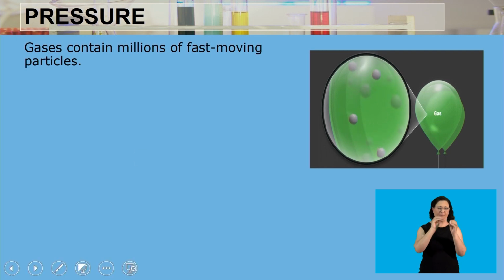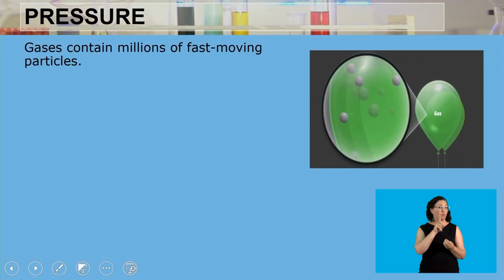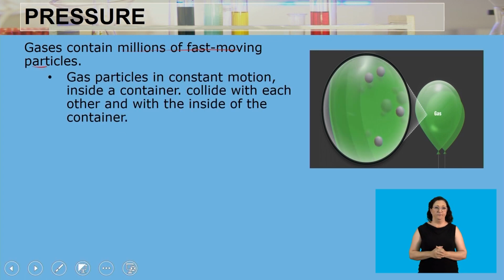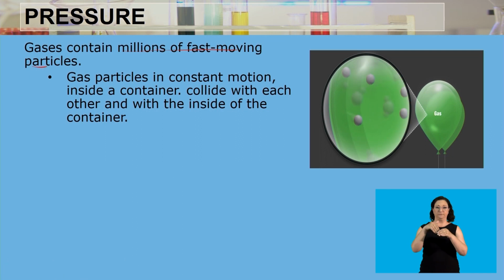Remember that we said all matter is made up of particles that are always in motion. So the gas particles are always in constant motion inside a container, and they are going to collide with each other and also collide with the walls of the container. So if you put 5 gas particles inside a certain container, because they are always in constant motion, there's going to come a point where they collide with each other and also collide with the wall of the container.